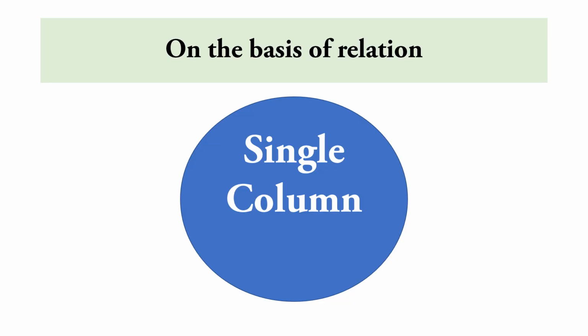Then, on the basis of relation, the first point is single column. Under this system, the tariff rates are fixed for various commodities and the same rates are applicable to imports from all other countries. As I told you before, we have the Custom Tariff Act 1975, which I explained in my yesterday's class, right?